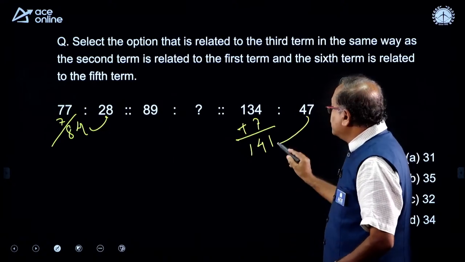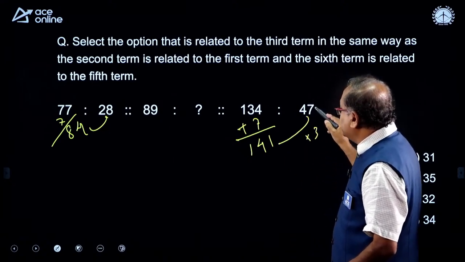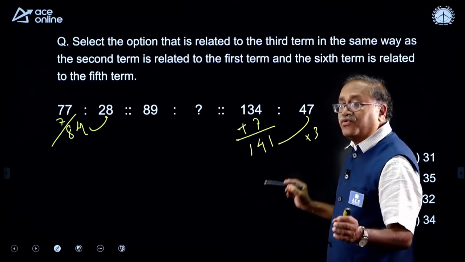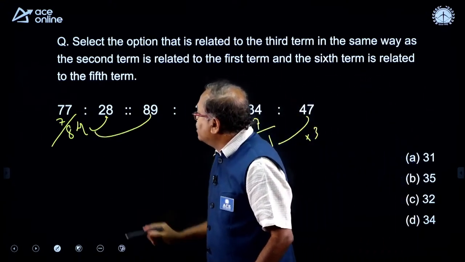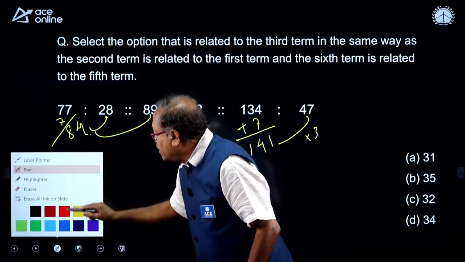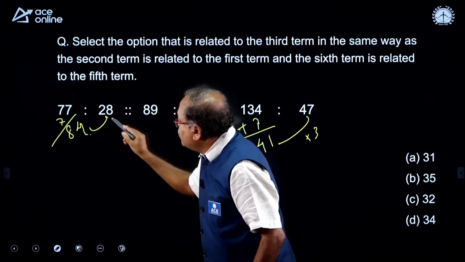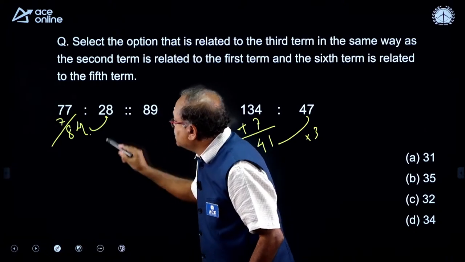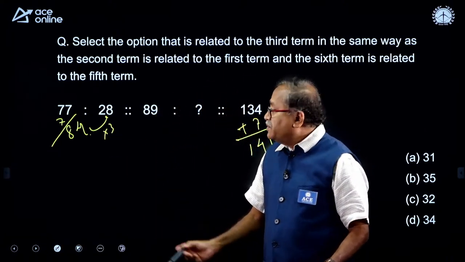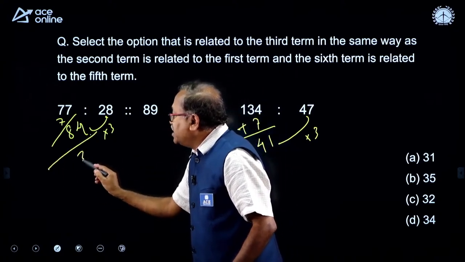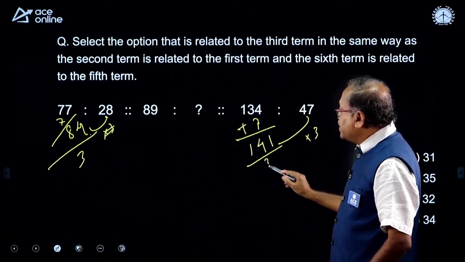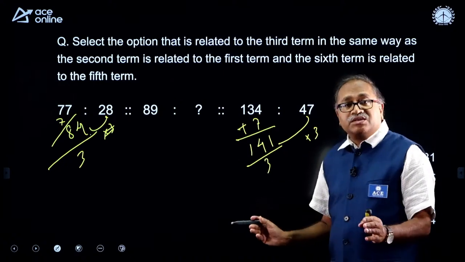Now, did you notice that if you multiply this by 3, 7 3s are 21, carry 2, and 7 4s are 28? Did you notice that here, if I multiply this number by 3, 28 into 3 is 84. That means if 84 is divided by 3, I will be getting 28. If 141 is divided by 3, I will be getting 47.